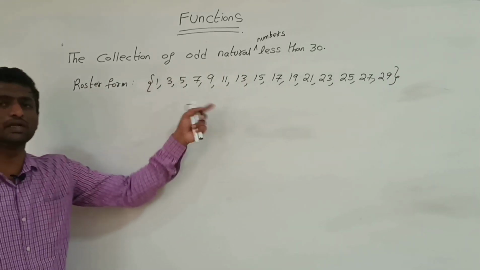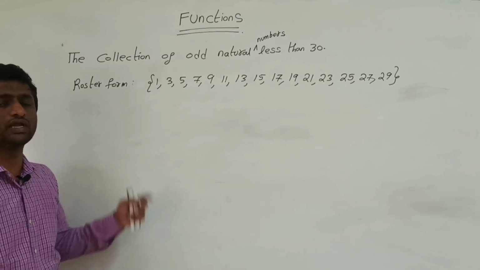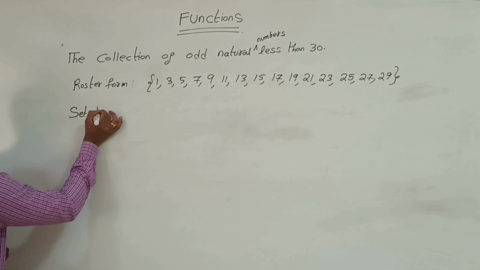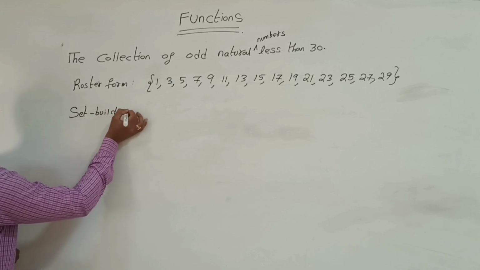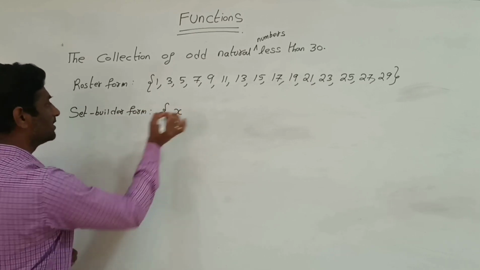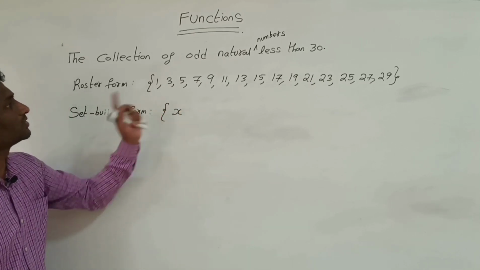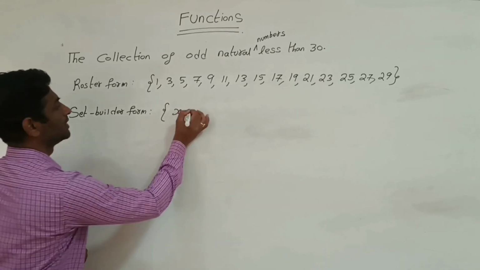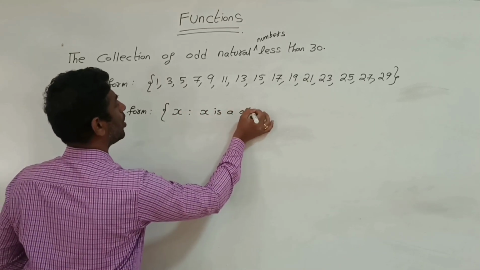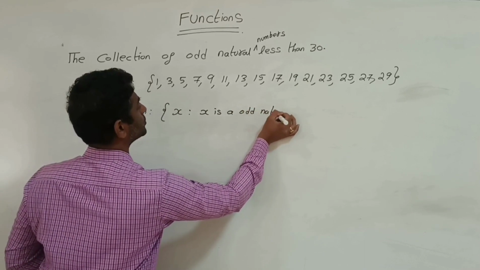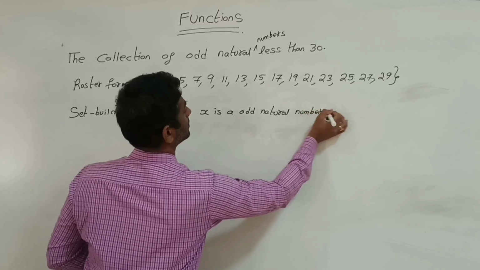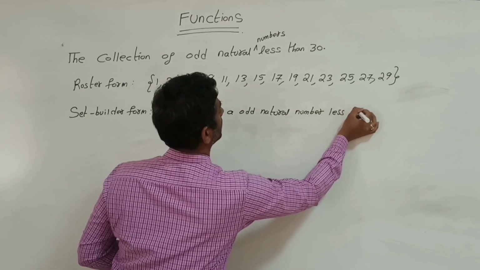So in order to write it in short, we can go for set builder form. That is, x such that x is an odd natural number less than 30.